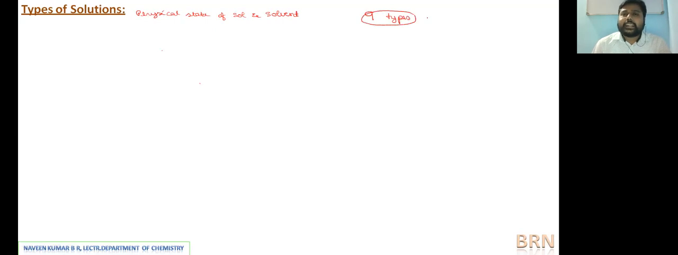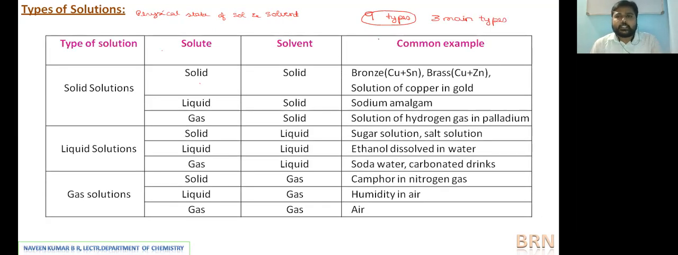So actually it is 3 main types. In that, each main type is divided into 3 subtypes. That is how we'll try to understand, with clear information. Now this table overviews all the complete 9 types of the solution. Now you focus first here.